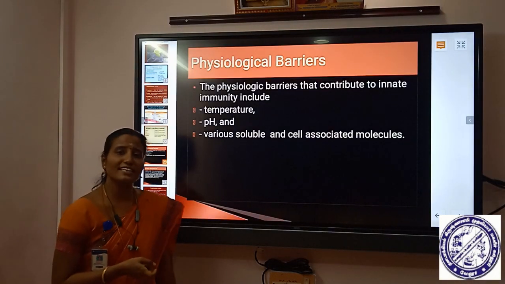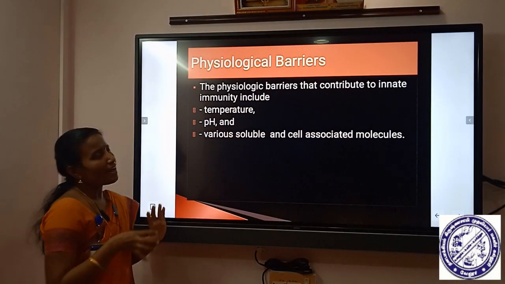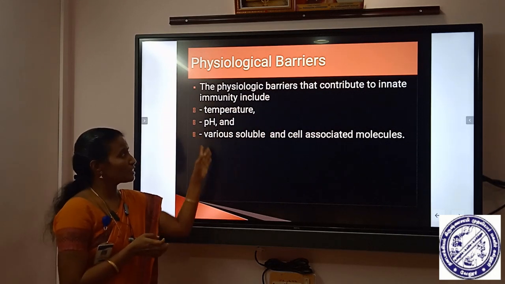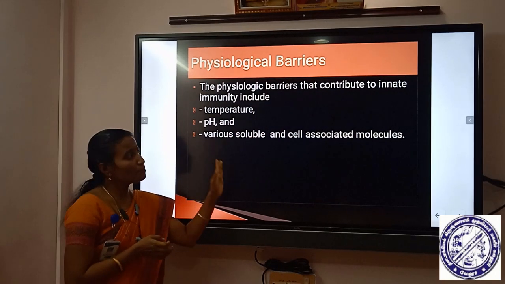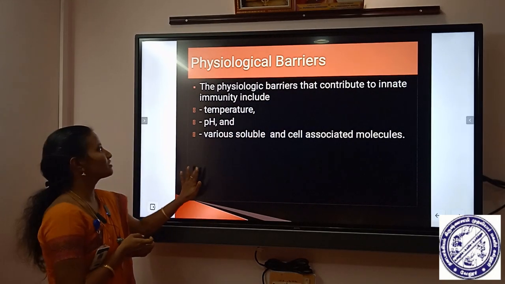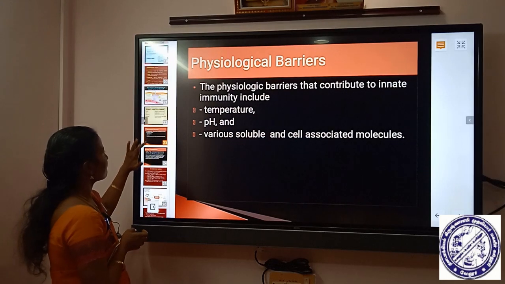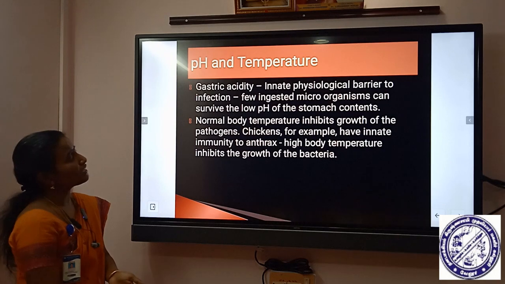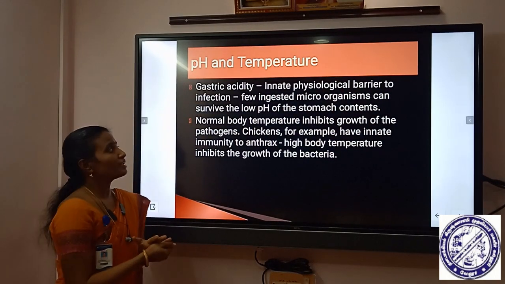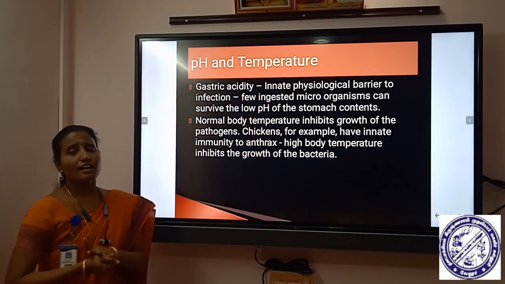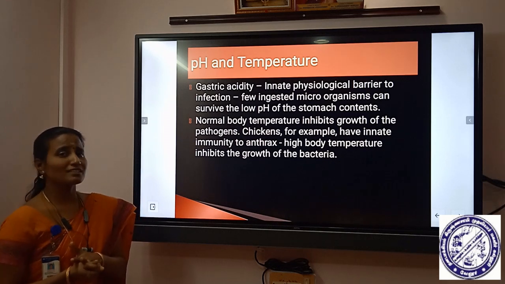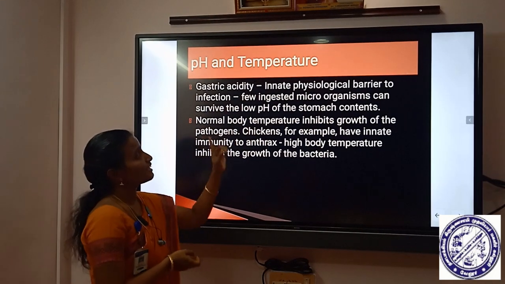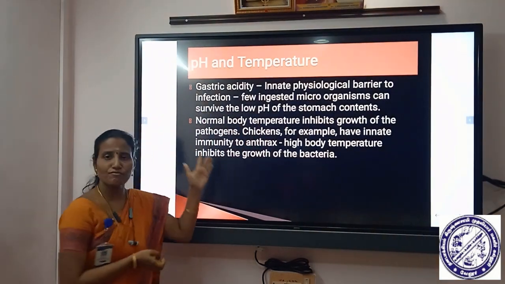Then finally physiological barriers. The physiological barriers that contribute to innate immunity include pH, temperature and various soluble and cell associated molecules. Regarding pH, there is gastric acidity. The usual environment maintained in our stomach is acidic. That gastric acidity is an innate physiological barrier to infection.